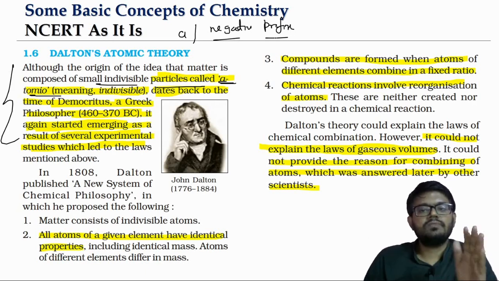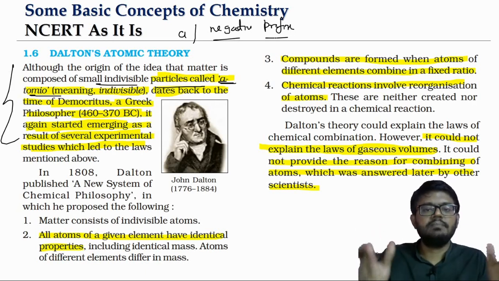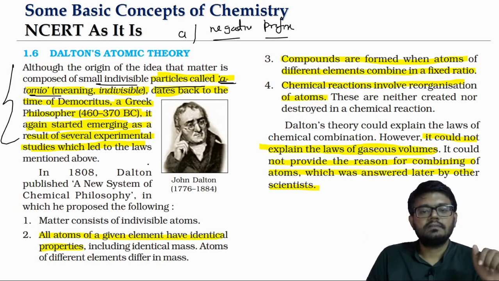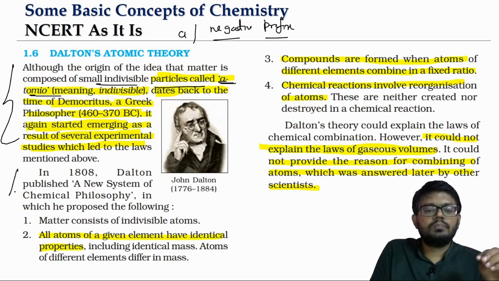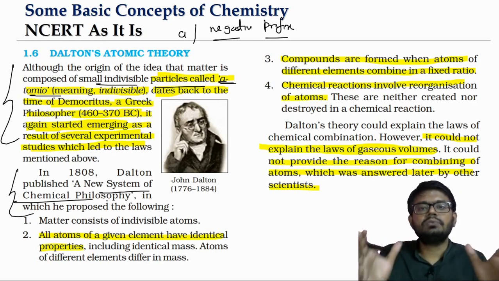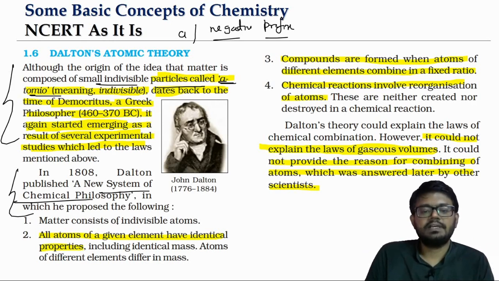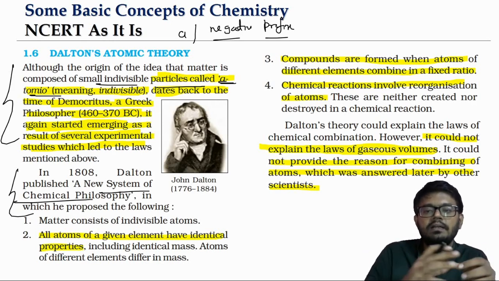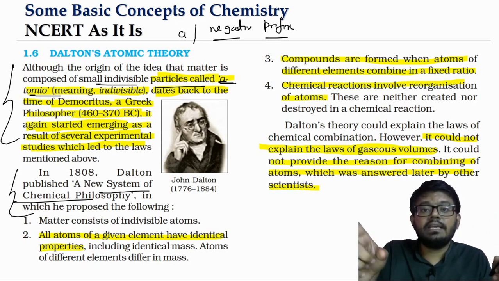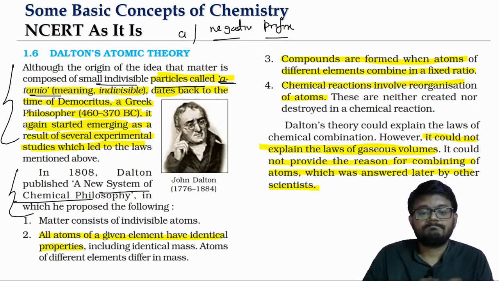So atomio means that which you cannot cut any further. That's the literal meaning of the indivisible particle. Dalton proposed the New System of Chemical Philosophy. In this, he used the idea of the atom and, with some postulations, tried explaining the chemical laws.